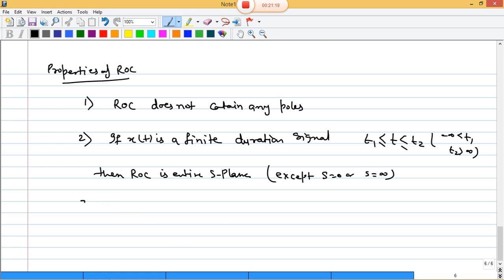Is that clear? Now third: if x of t is a right sided signal, the ROC is rightmost.